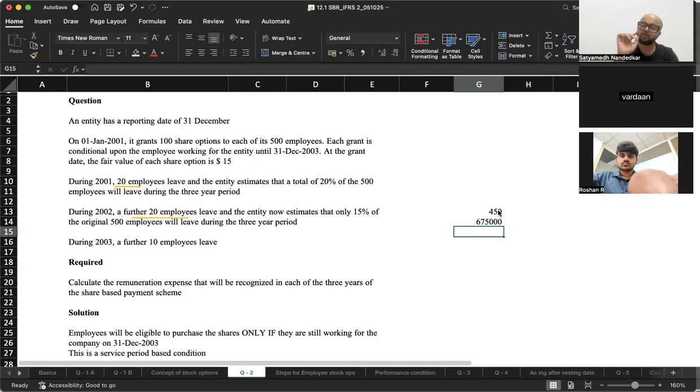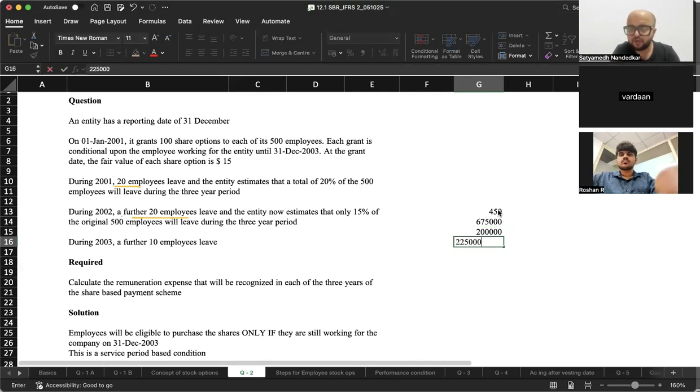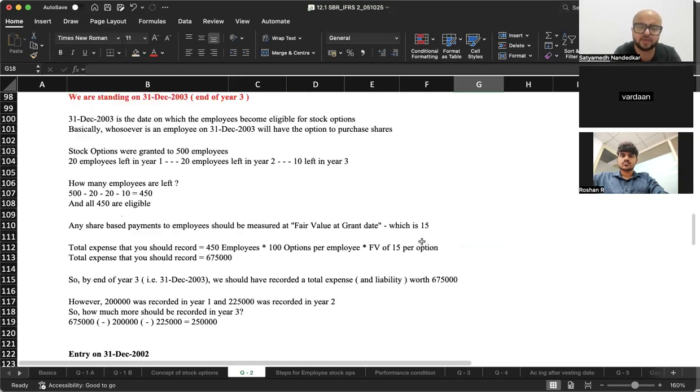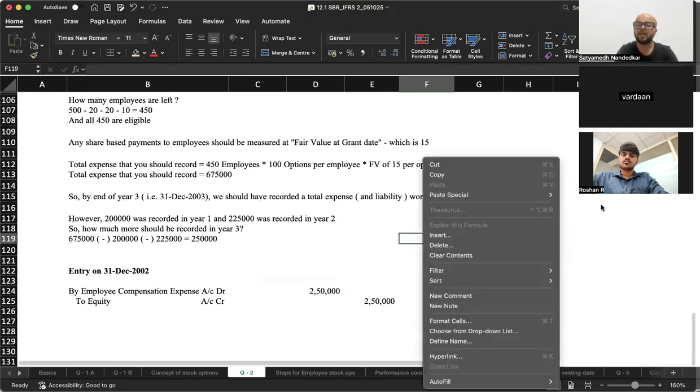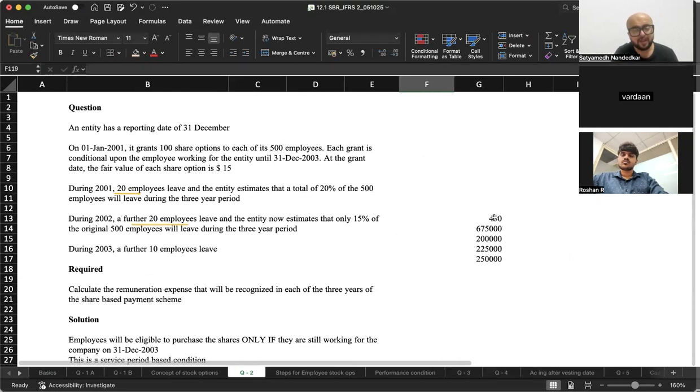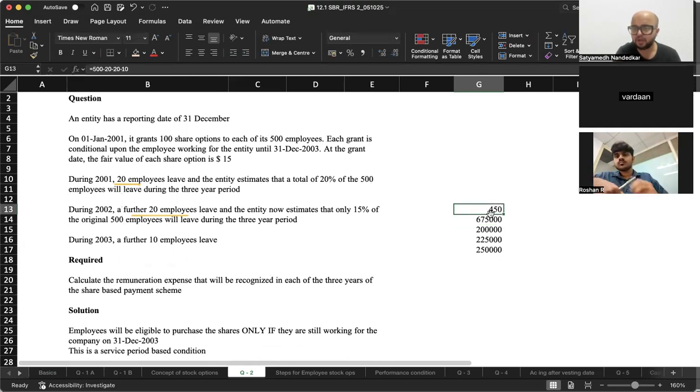6,75,000 is the total amount of provision that should be created by end of year 3. You have created a provision of 2 lakh already. Then you created another provision of 2,25,000 in year 2. How much more will you create in year 3? 2,50,000 is the amount of provision that you will create in year 3. I am calling it a provision, but technically it is not a provision. Please understand, I'm calling it a provision because we are setting aside a part of profit, but it is technically not a provision.